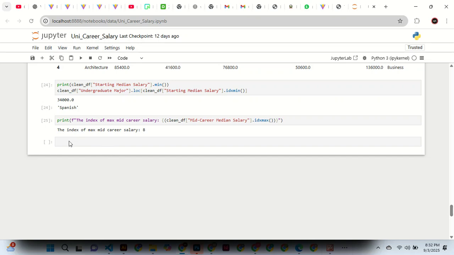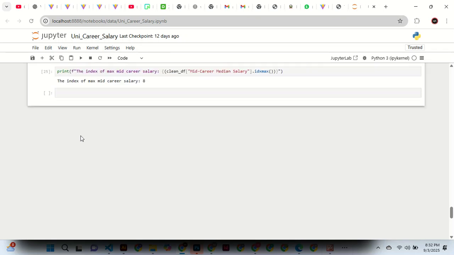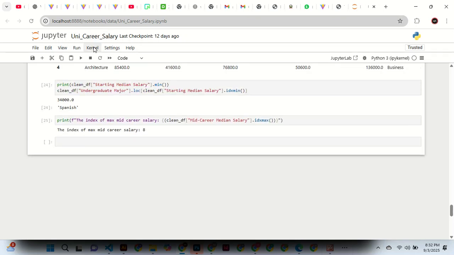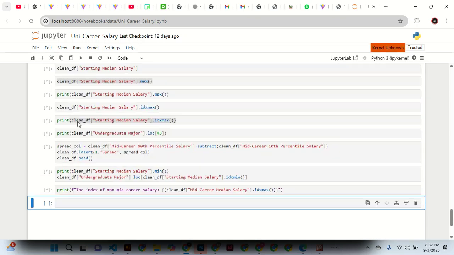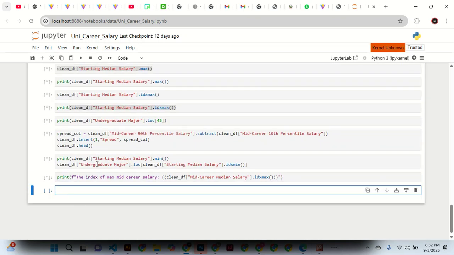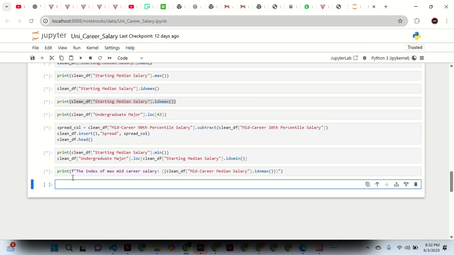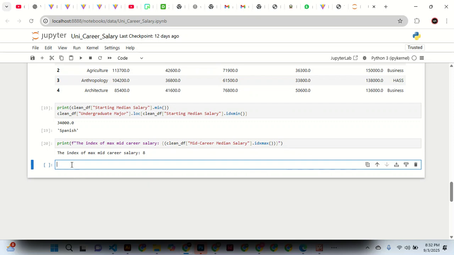Now let's see how we can get it. What is it? Let me restart again quickly. So we want to do education, and we said it was having the list.